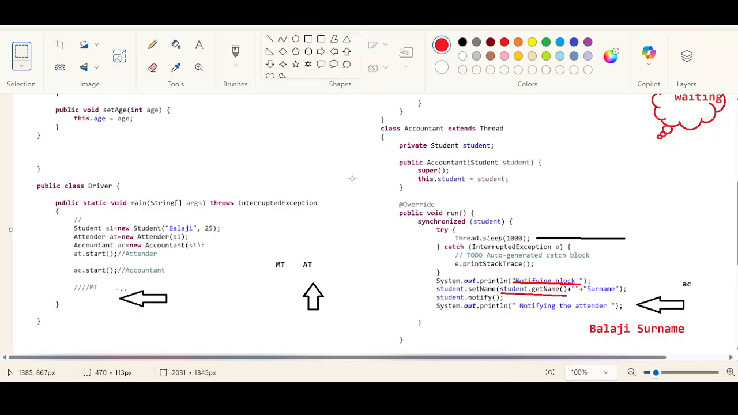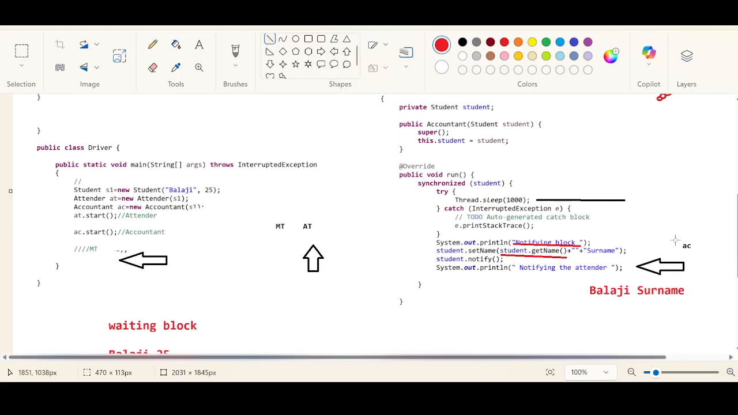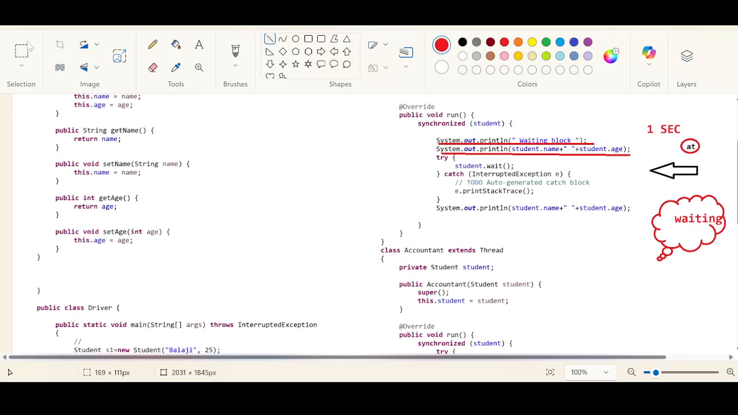Okay, then the lock will be released. The accountant thread will die then and there, will get terminated. The lock is released. What does that mean? Now the thread that is waiting will get activated. Okay, AT gets activated.